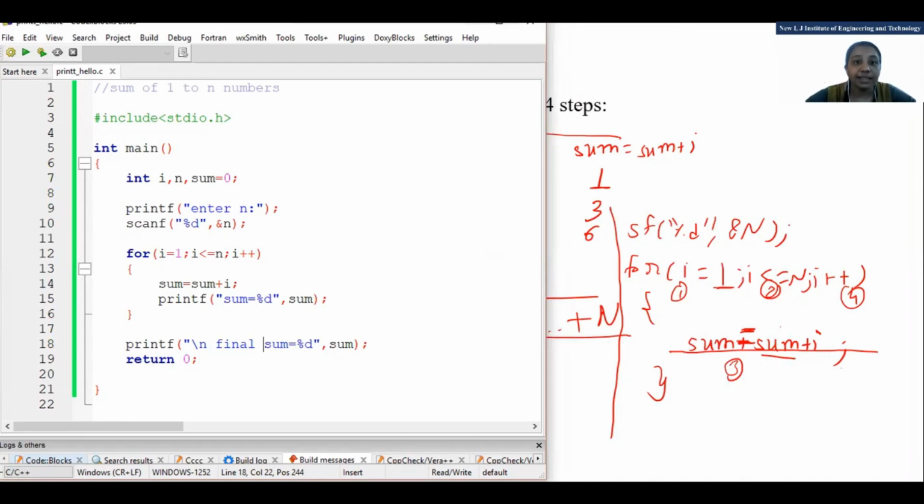At that time we usually write something in the for loop, so we get the idea whether whatever is calculated is correct or not. So that is the advantage of printing anything within the loop. You will have a better idea.